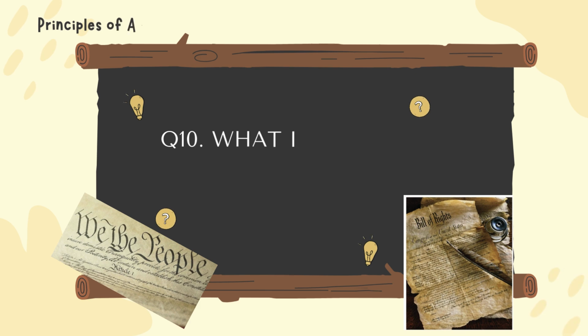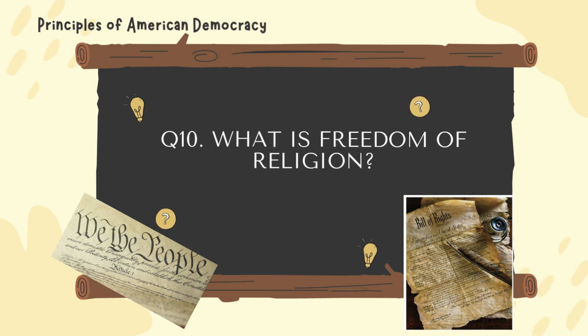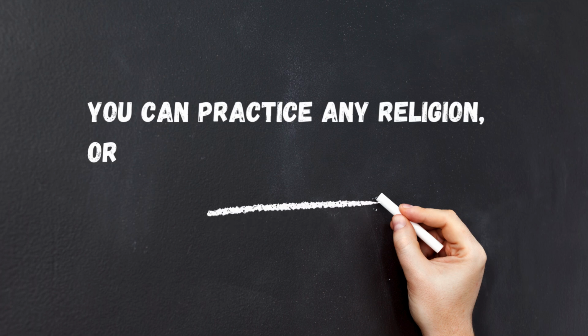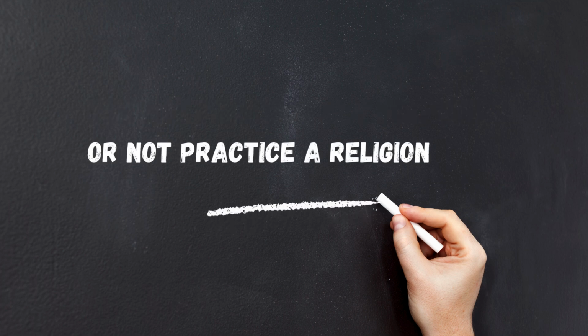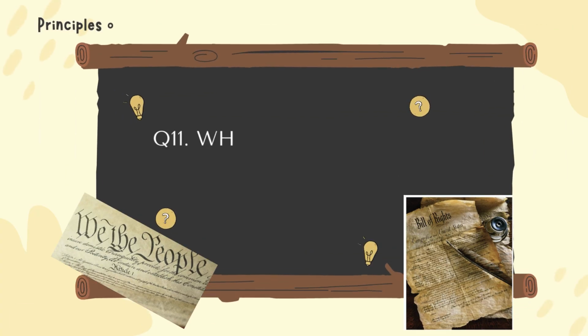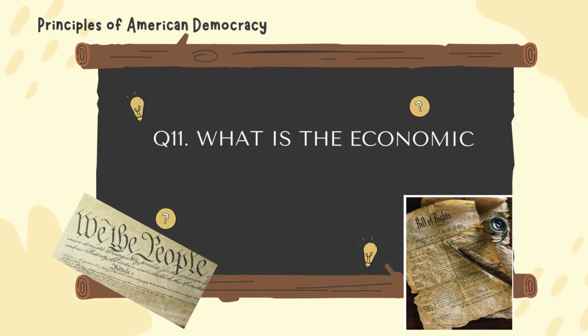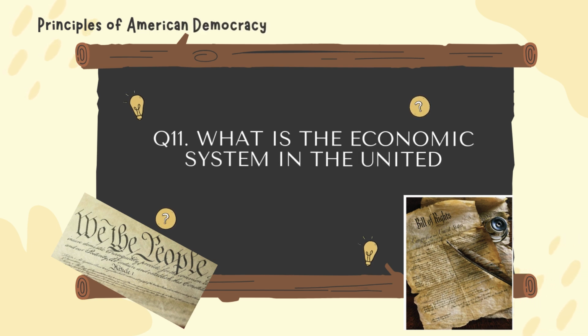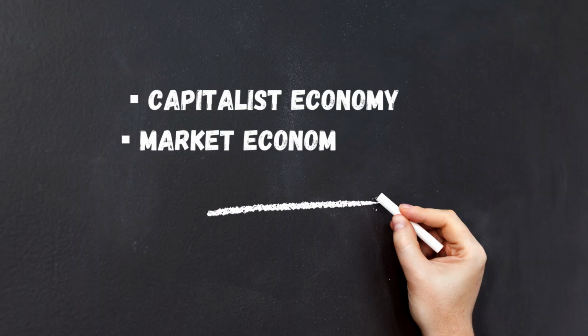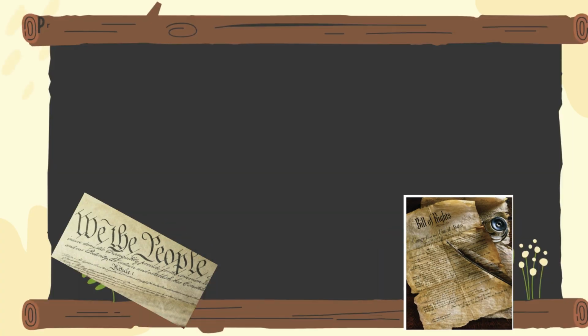Question number 10. What is freedom of religion? You can practice any religion or not practice a religion. Question number 11. What is the economic system in the United States? Capitalist economy, market economy. Question number 12.